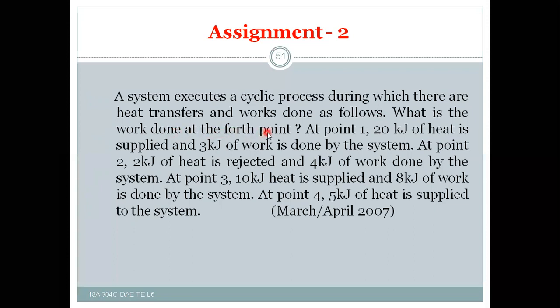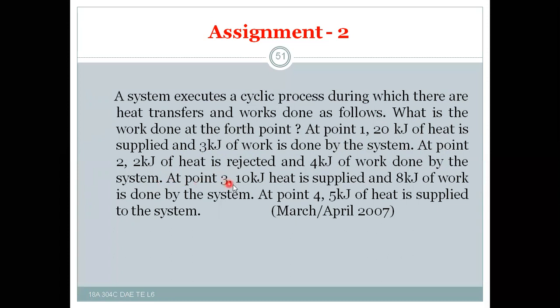Here at point 1, 20 kilojoules of heat is supplied, positive, plus 20 kilojoules, and 3 kilojoules of work is done by the system, this is also positive. And at point 2, 2 kilojoules of heat is rejected, negative, minus 2 kilojoules, and 4 kilojoules of work is done by the system, this is positive work.